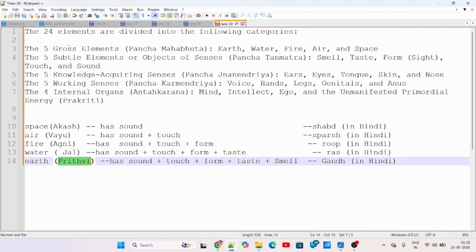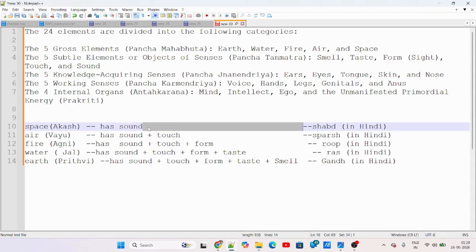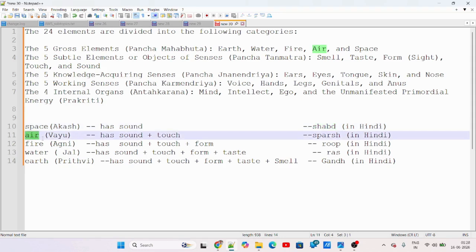Now, every element has some property, some characteristic. The characteristic of space is that it has sound, or shabd in Hindi. Air has sound plus touch.